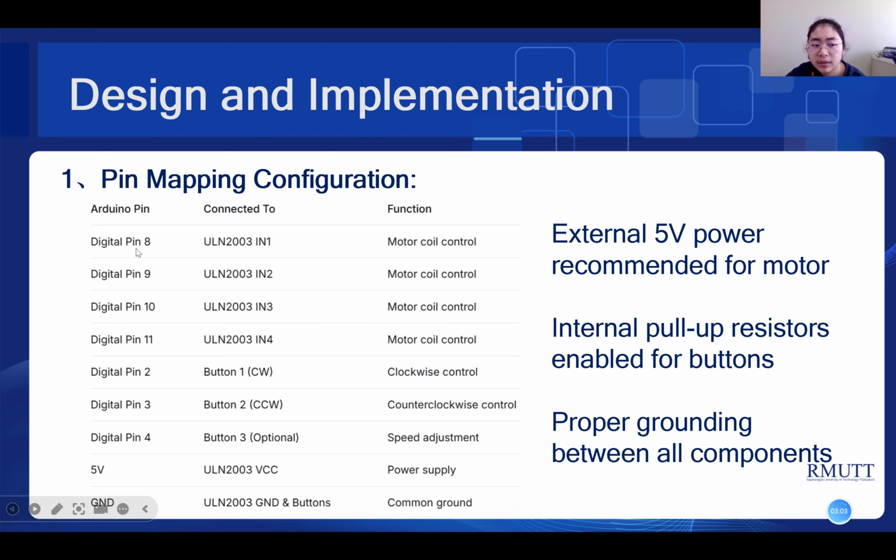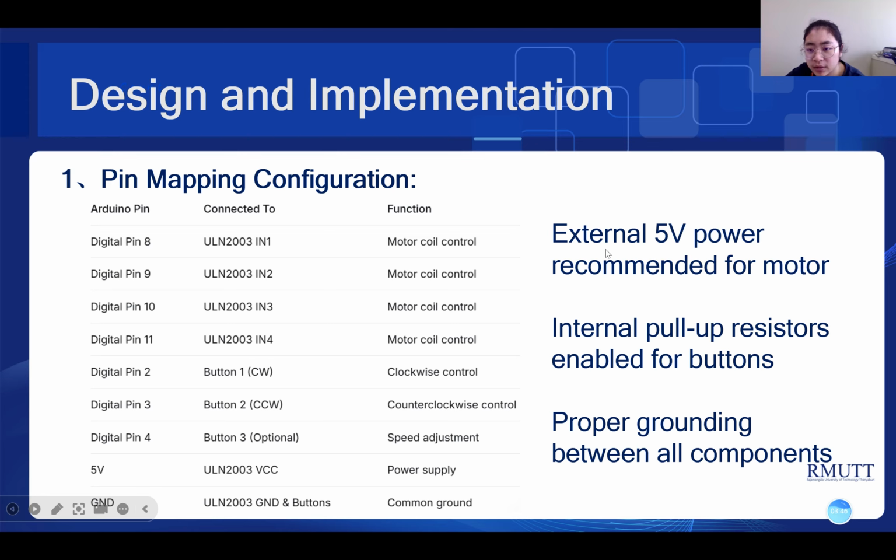So pin 8 goes to the ULN2003 IN1, and pin 9 goes to IN2, pin 10 goes to IN3, pin 11 goes to IN4, pin 2 goes to button 1, pin 3 goes to button 2, and pin 4 goes to button 3. 5V goes to VCC, and black GND goes to GND.